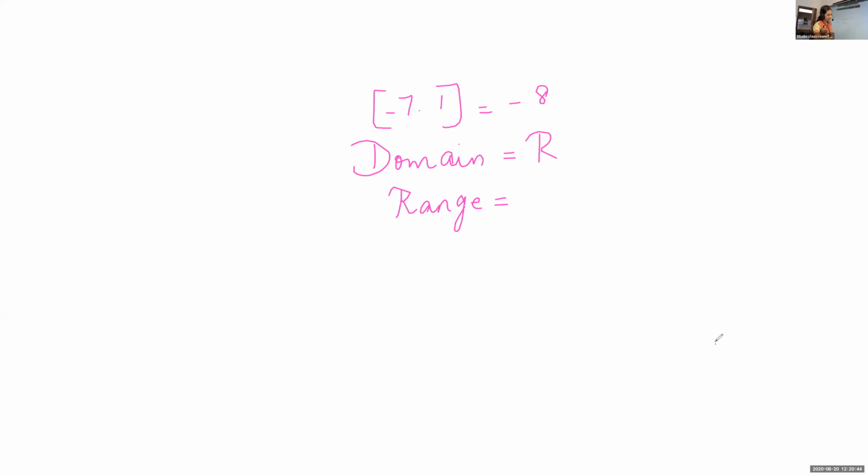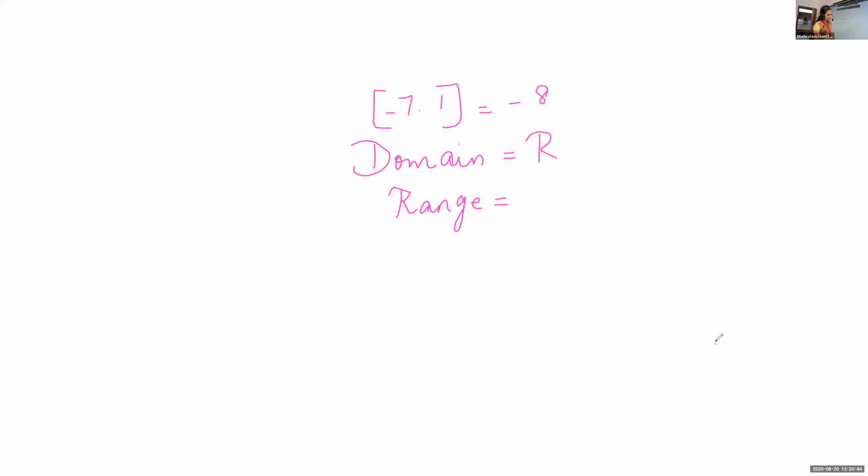Only the integer values. So the graph of this function will be in this form. All the numbers between 0 to 1 will be mapped onto 0. Suppose this is 1, 2, 3. All the numbers between 1 and 2 will be mapped onto 1. All the numbers between 2 and 3 will be mapped onto 2.